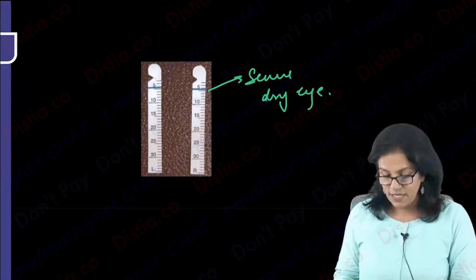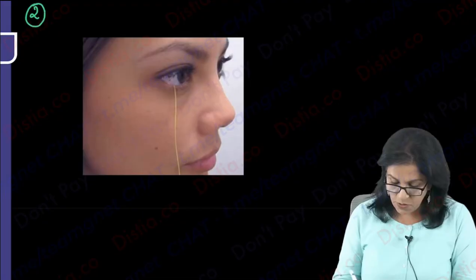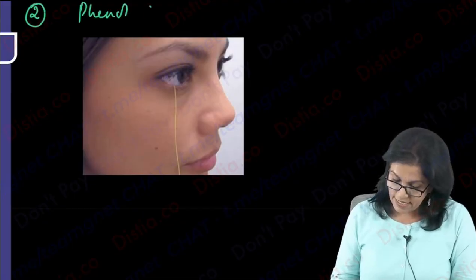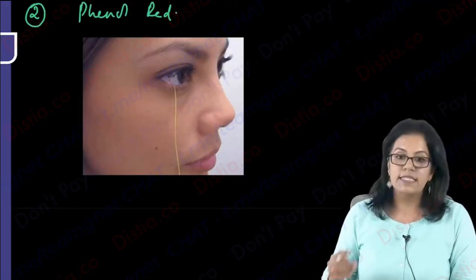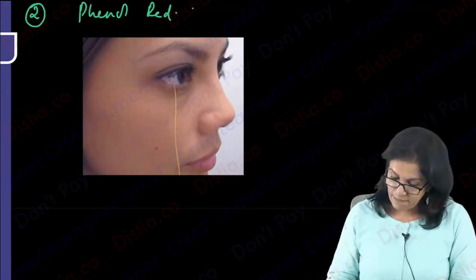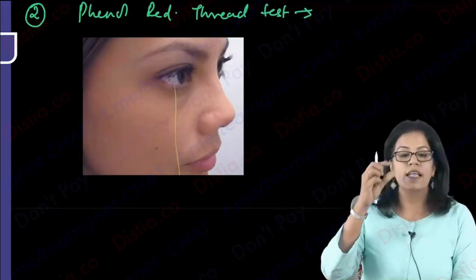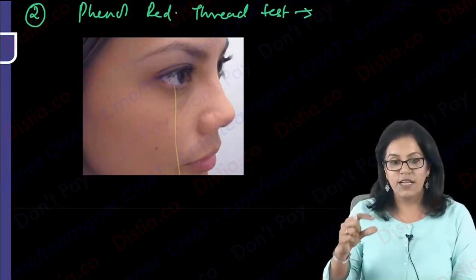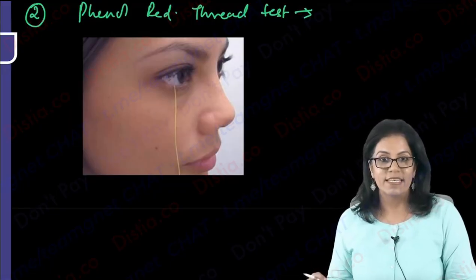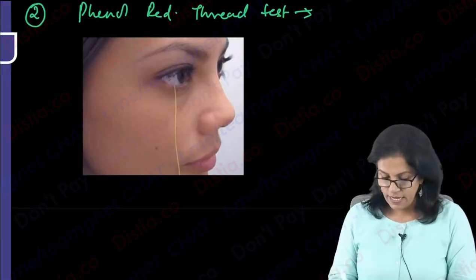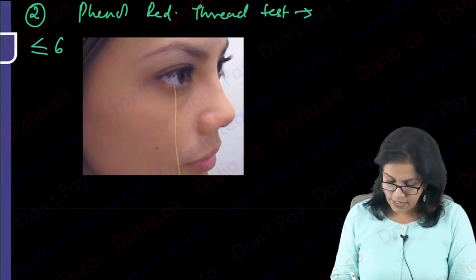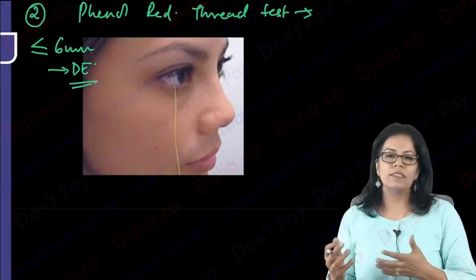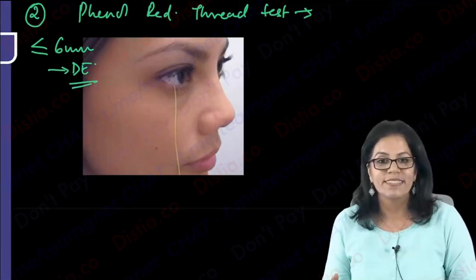If you don't want to wait for 5 minutes and want this to happen quickly, we can go to the next test. So write down, this is number 2, phenol red thread test. This thread is impregnated with phenol red. It is coated yellow. When it comes in contact with the tear, due to the change of pH, the color of the thread becomes orange or red. If the color change is less than or equal to 6 mm, this is a severe dry eye. Some sources say 9 mm, some say 6. Let's take 6.